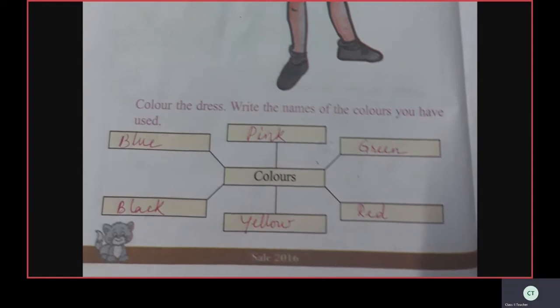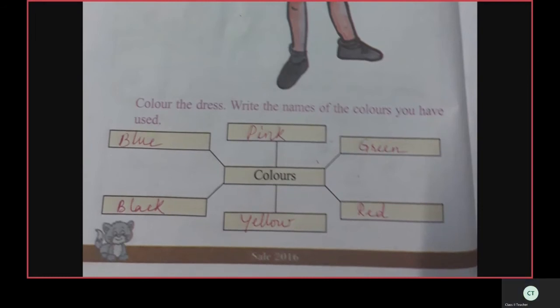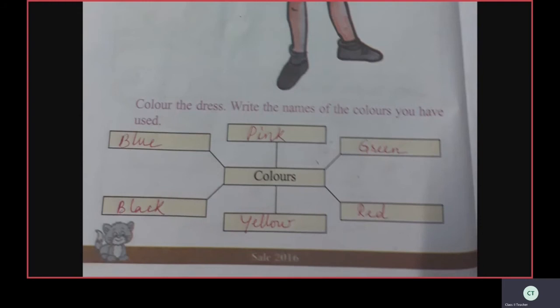Black, B-L-A-C-K, black. See on the screen and write the spellings, children. Blue, pink, green, red, yellow, black. Okay?